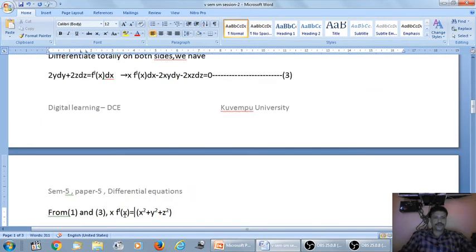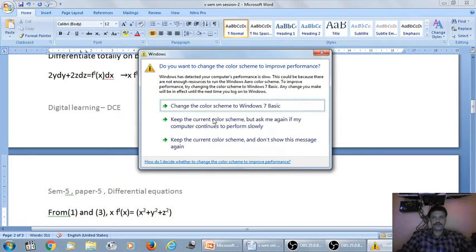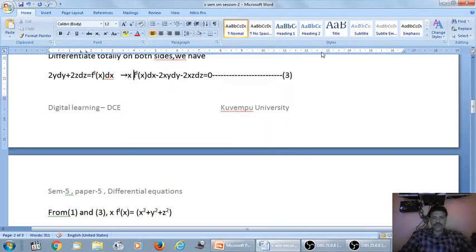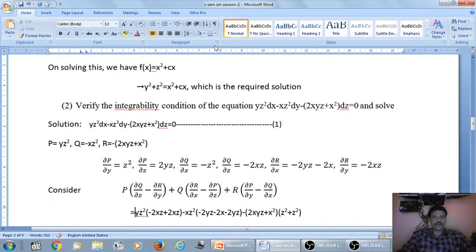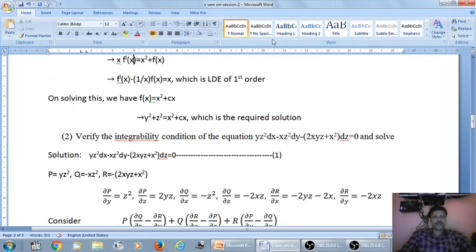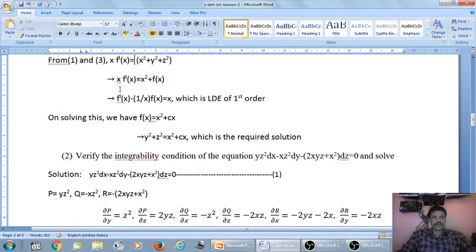Y square plus z square is a function of x. y square plus z square is f of x. So in place of y square plus z square, it will be f of x. Replace y square plus z square by f of x. x into f dash of x is equal to x square plus f of x, and divide by x: f dash of x is equal to x square by x, which is x, plus 1 by x into f of x.